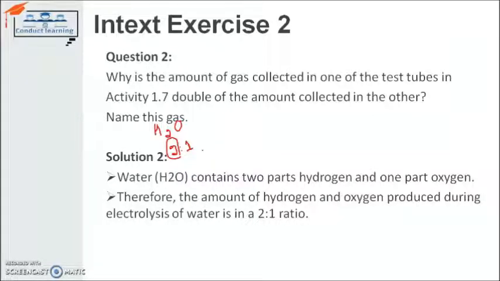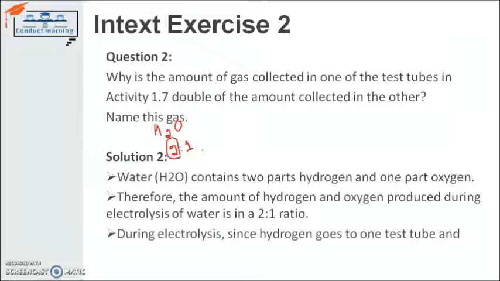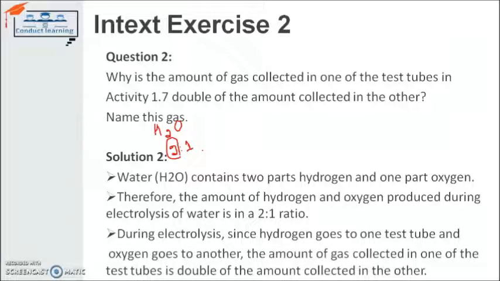The formula for water is H2O, a combination of two different gases, hydrogen and oxygen. Hydrogen has 2 atoms and oxygen has 1 atom, so the ratio is 2:1. During electrolysis, hydrogen goes to one test tube and oxygen to the other. That's why the amount of gas collected in one test tube is more than the other.